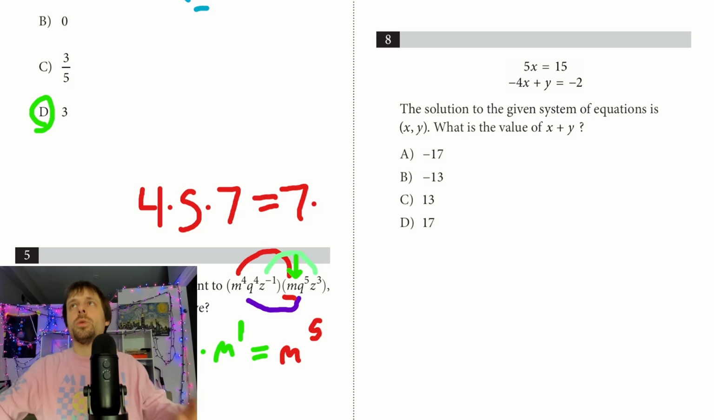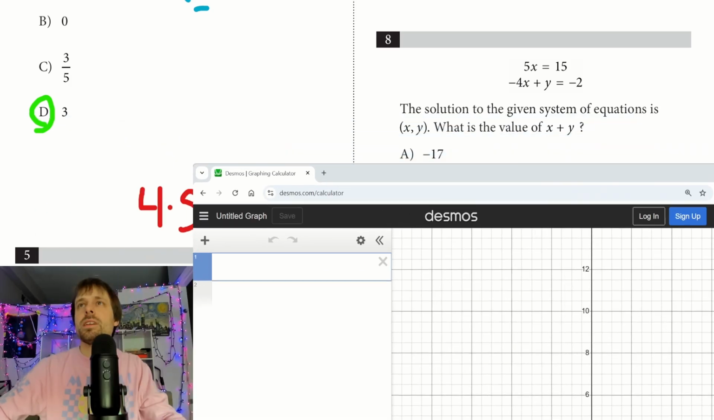I'm already going to start pulling it up. When you see these system of equations problems, you don't have to do substitution anymore. You don't have to do elimination anymore. All we need to do now is Desmos. So let's pull Desmos up here.